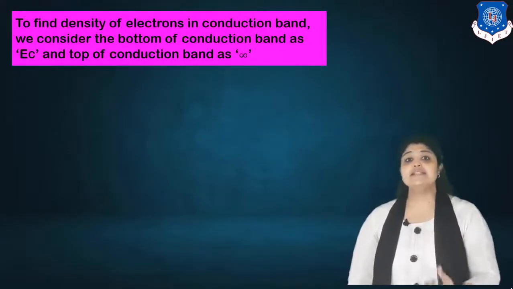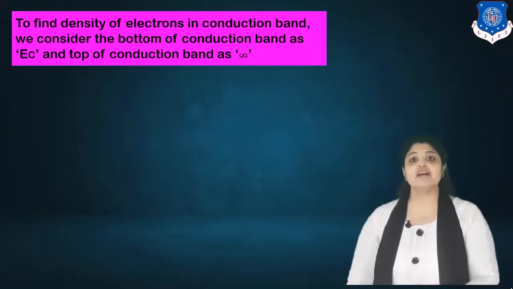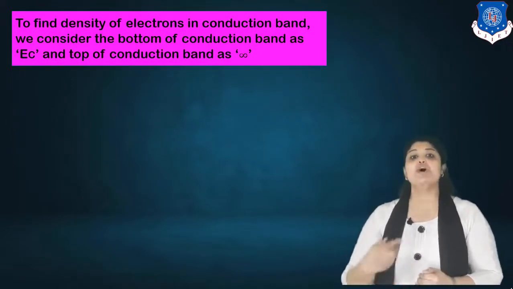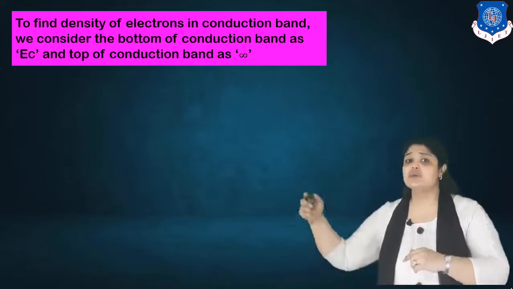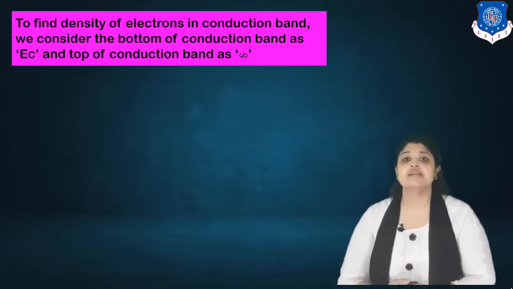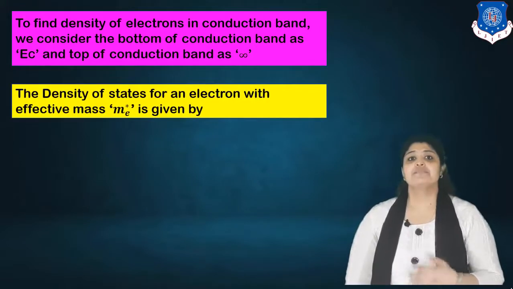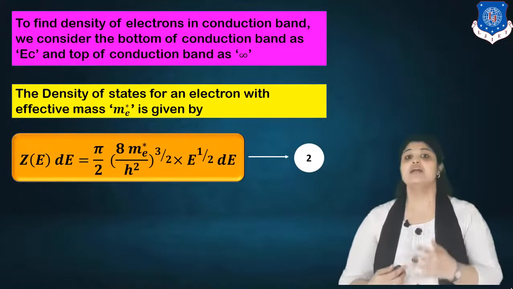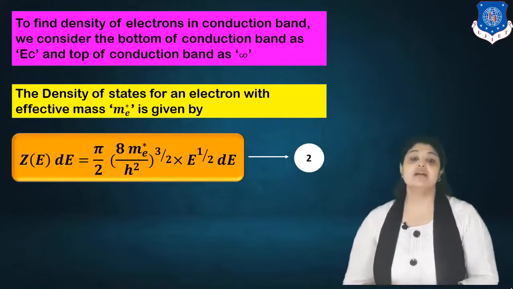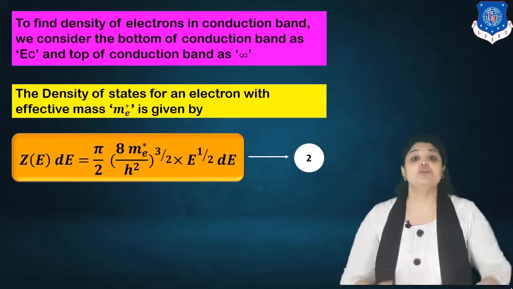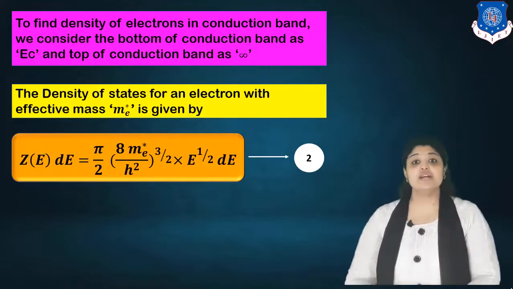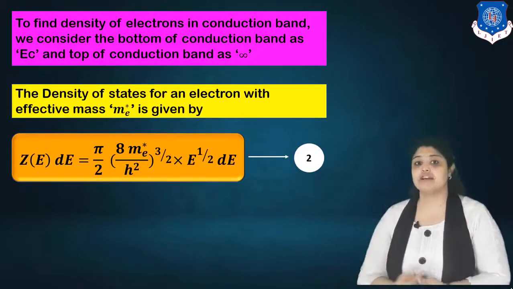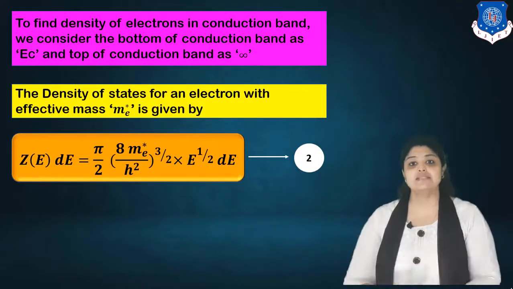To find the density of electrons in the conduction band, we consider the bottom of the conduction band as EC and the top of the conduction band as infinity. This is with respect to the diagram I just discussed. Next, the density of states for an electron with an effective mass Me star is given by. Now, why do we consider Me star? Because we had considered the Kronig-Penney model, there is a periodic potential, and that is the reason we consider effective mass and we denote it as Me star.